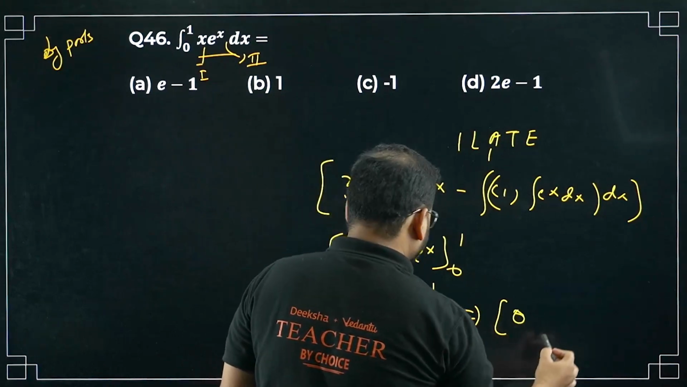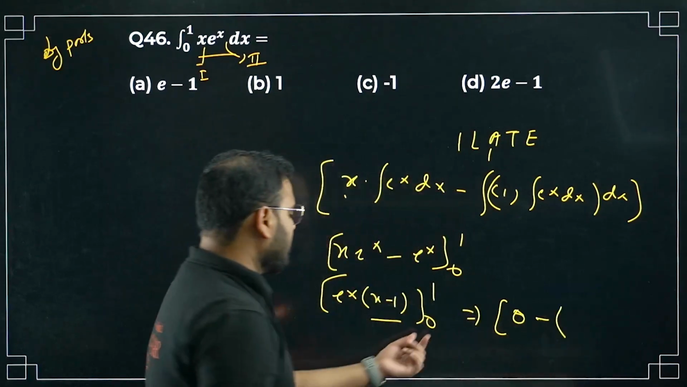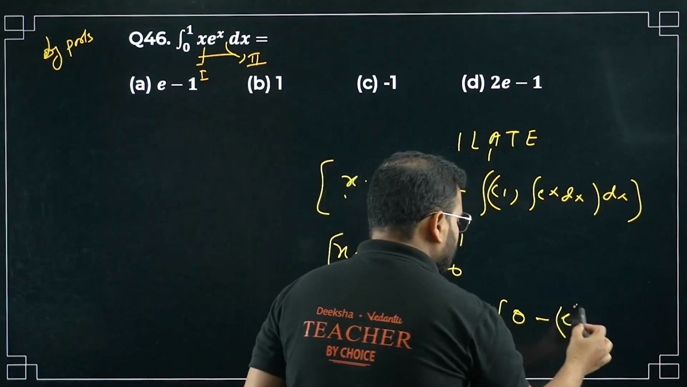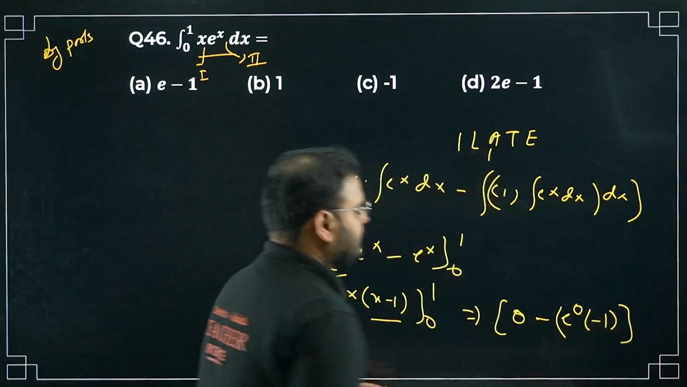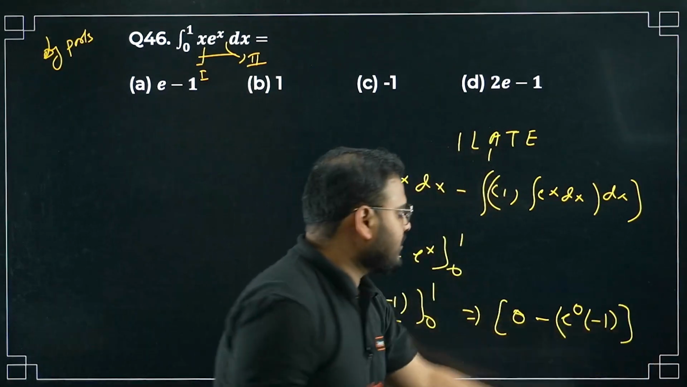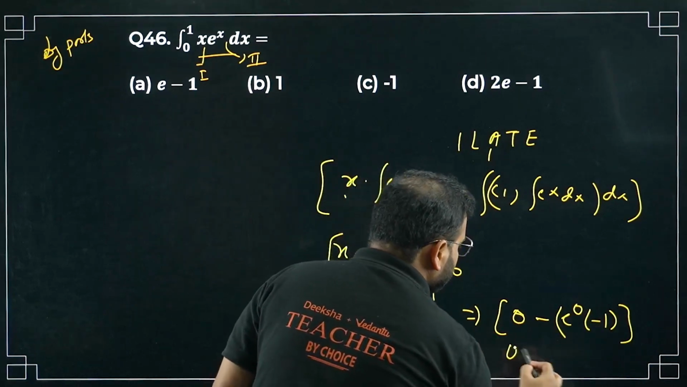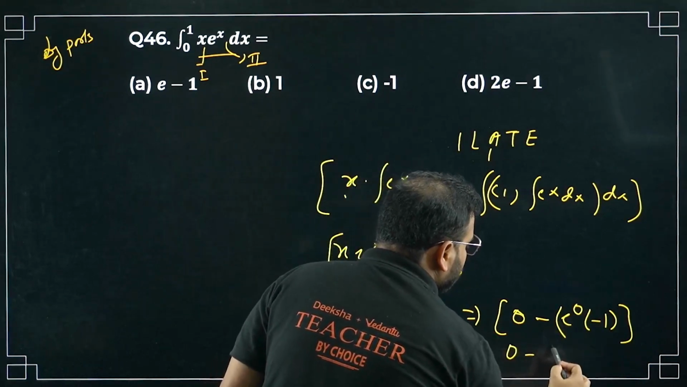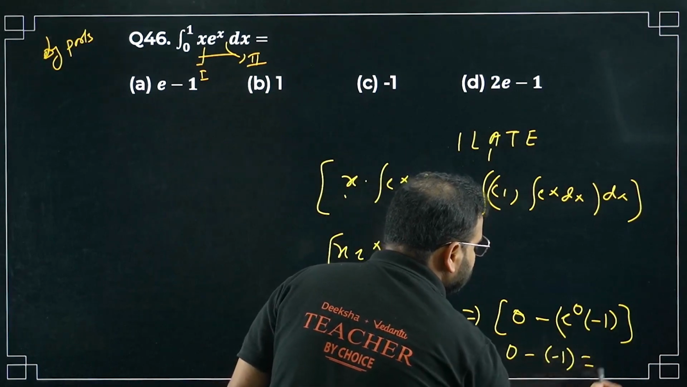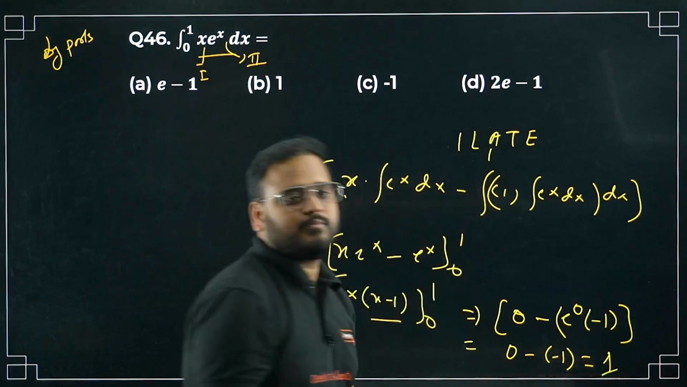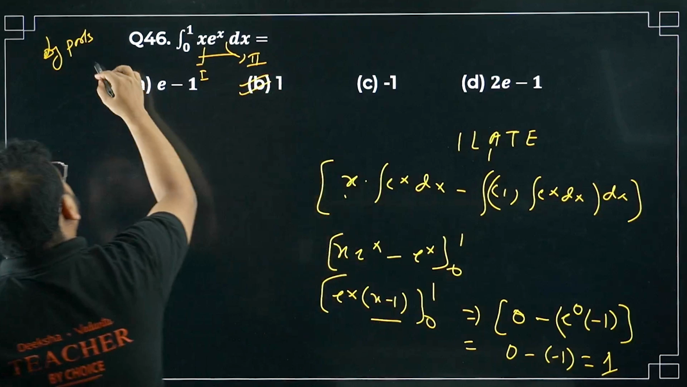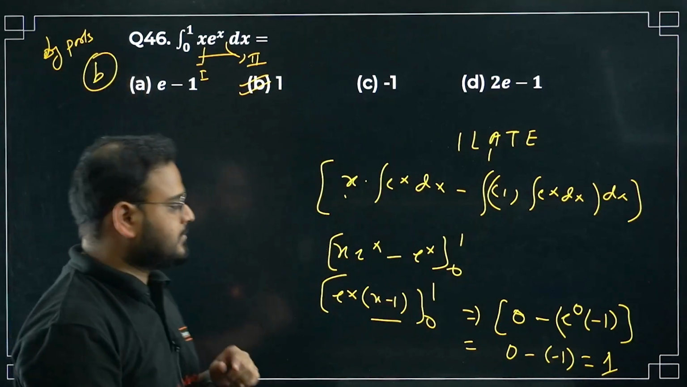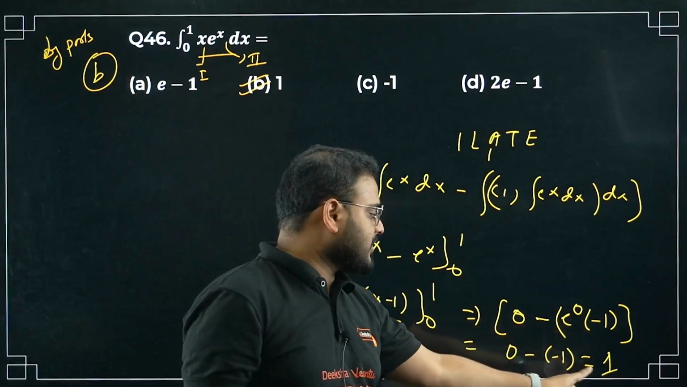Now you put minus sign and the lower limit. e power 0 is 1, and x minus 1 becomes 0 minus 1, which is minus 1. What I'm getting now is 0 minus e power 0 times minus 1. So minus of minus 1 I get as plus 1 as my final answer. Plus 1 is my final answer. Option is B. Very simple question of by parts. Minus of minus 1 becomes plus 1, right?